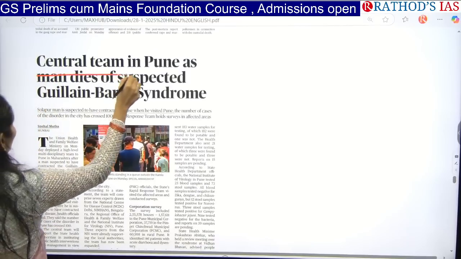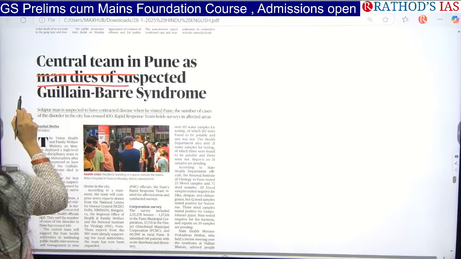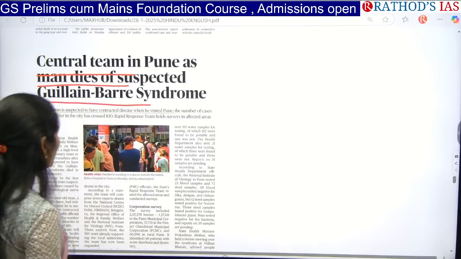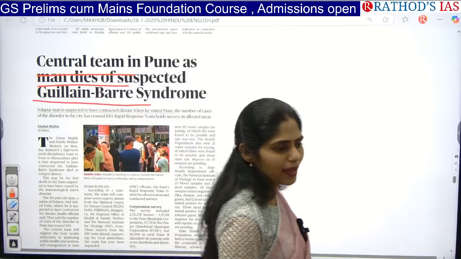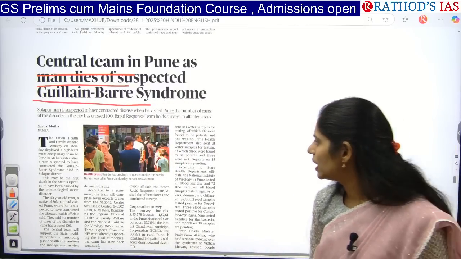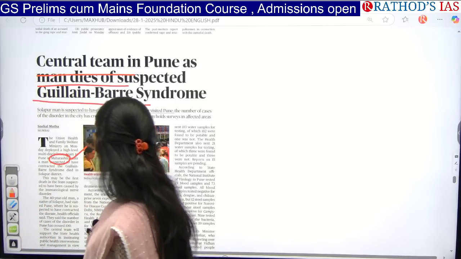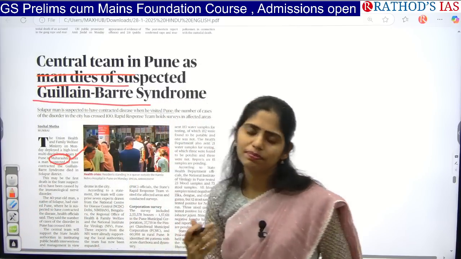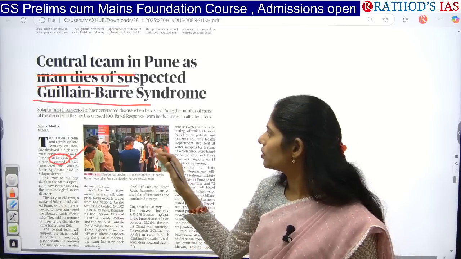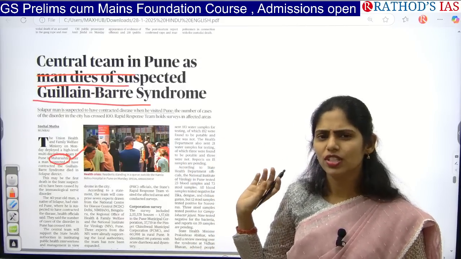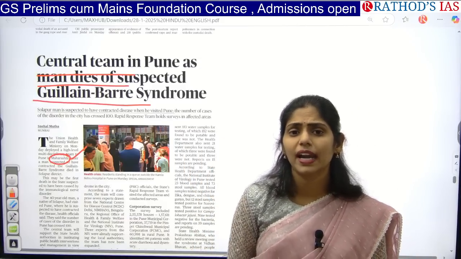Central team in Pune as man dies of suspected Guillain-Barre syndrome. There is an increase in cases of Guillain-Barre syndrome, especially in which state? In the state of Maharashtra. In Pune, cases are increasing. Suddenly one man died on the road because of this Guillain-Barre syndrome. Because of this, there are two to three articles in our newspaper regarding this syndrome.